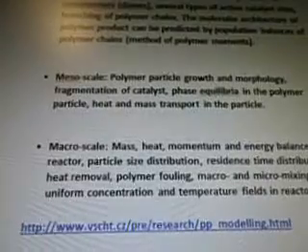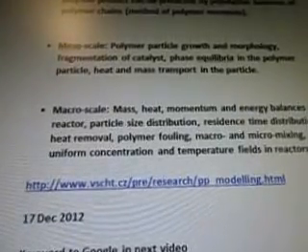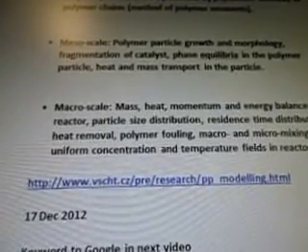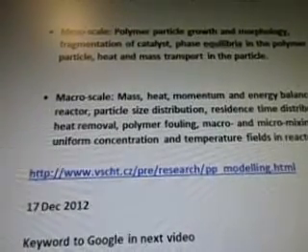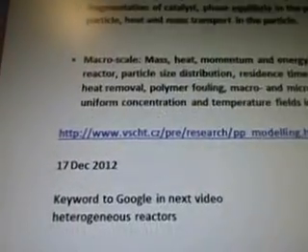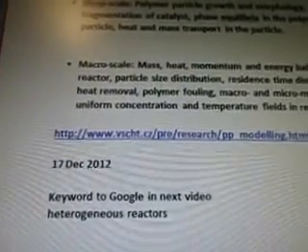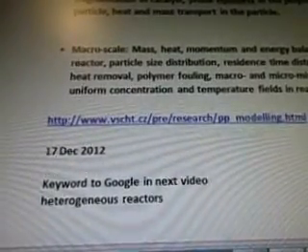Macroscale, mass, heat, momentum, and energy balances in the reactor, particle size distribution, residence time distribution, heat removal, polymer fouling, macro and micro mixing, non-uniform concentration and temperature fields in reactors. So that's www.vscht.cz. December 17th. The keyword to Google in the next video is heterogeneous reactors.